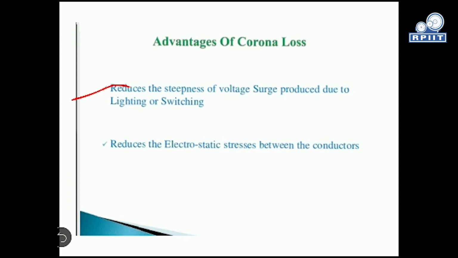If there is some corona effect there, the lightning surge will be dissipated in the corona as well, so the equipment will be safe from damage. It also directly reduces the electrostatic stresses between the two conductors. These are the advantages of corona.